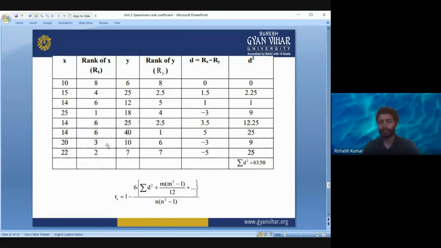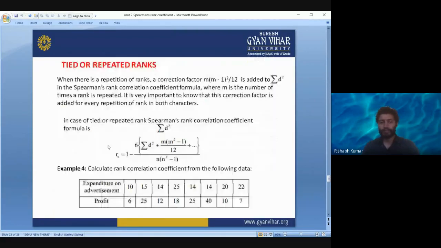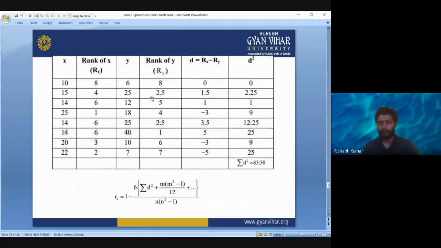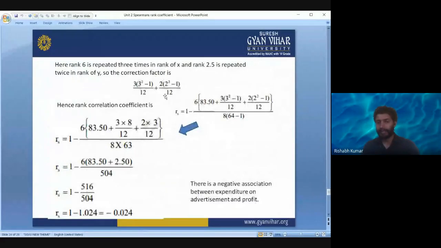So for this column we are introducing this modification factor, and in another column we have a tie between two terms, 2.5 and 2.5. This 2.5 is repeated two times. So for that we are adding another term having m equal to 2, because there are only two times the repetition. Getting the point? So this is the modification.